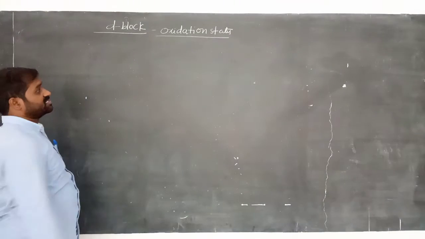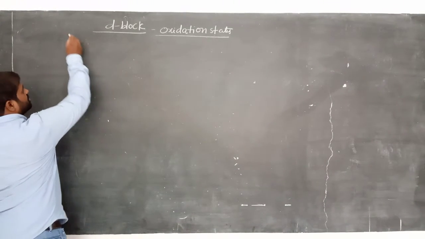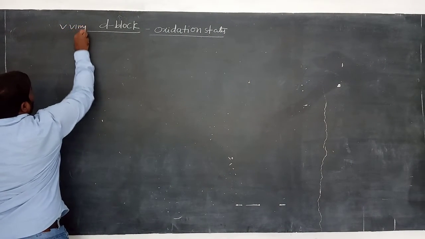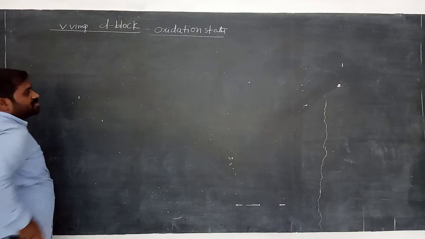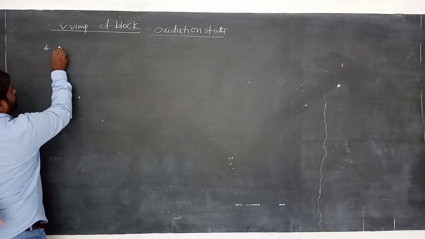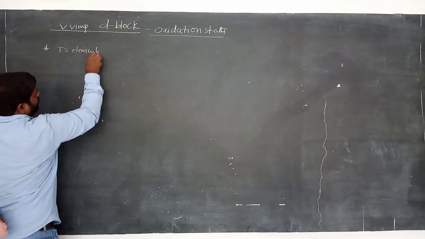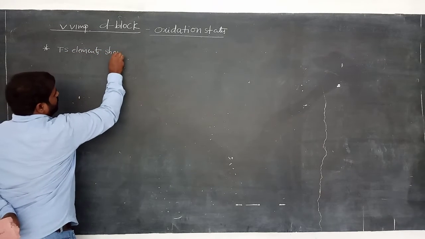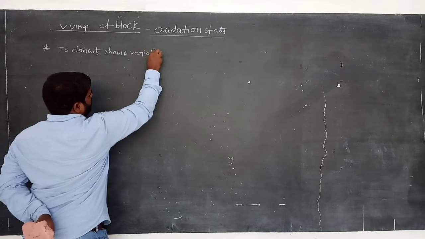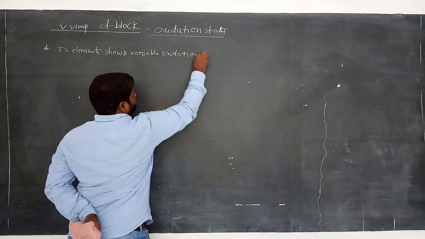Today we are going to discuss the oxidation states of transition elements. Okay, so this is important. Transition elements show variable oxidation states.